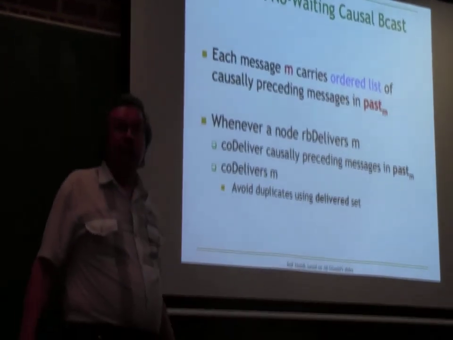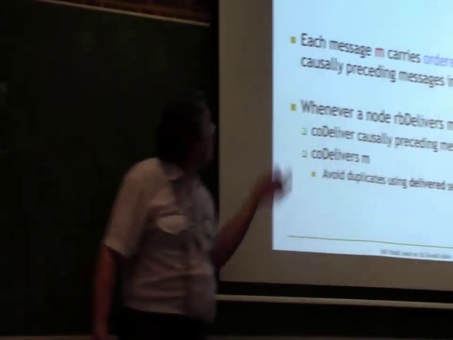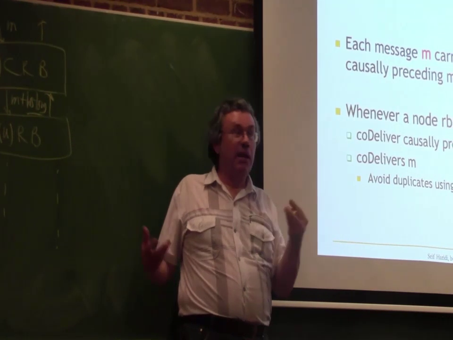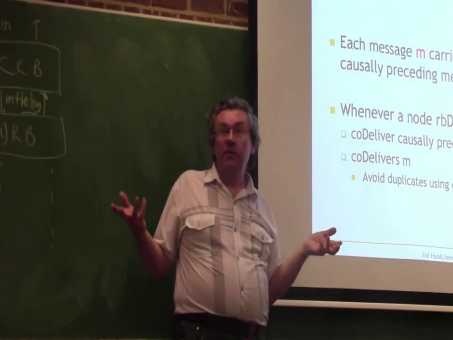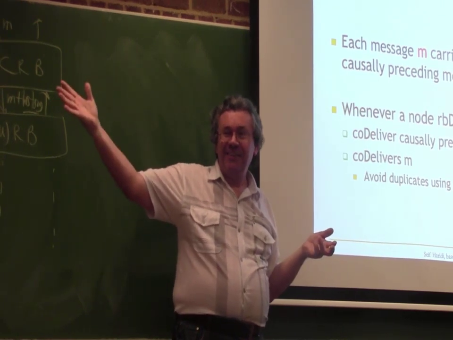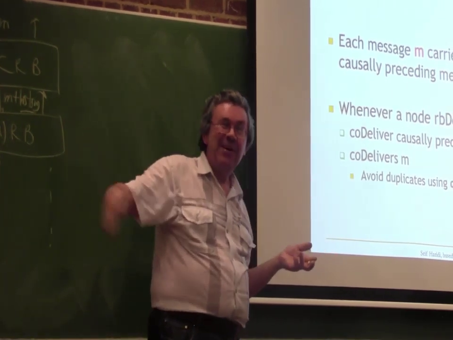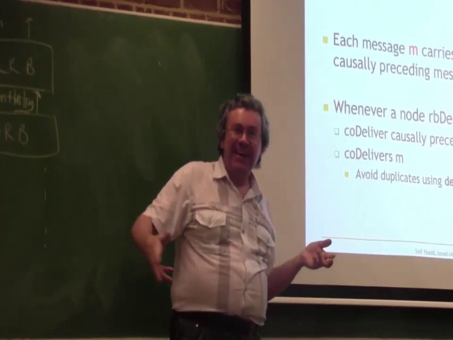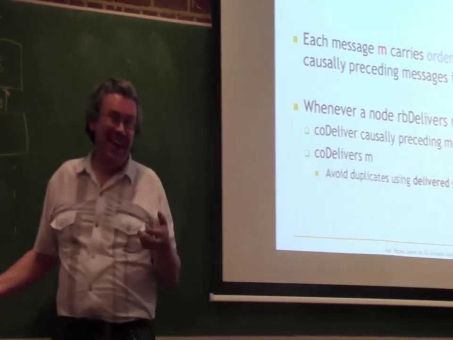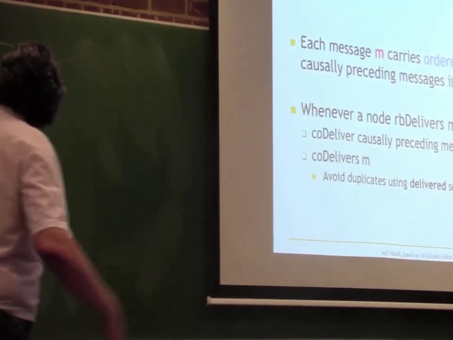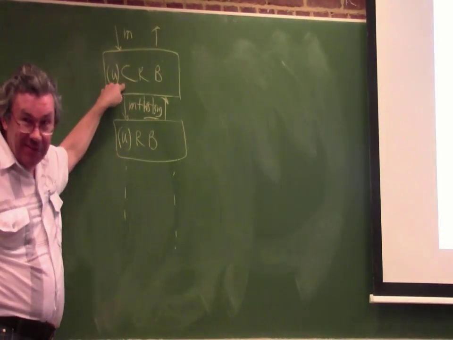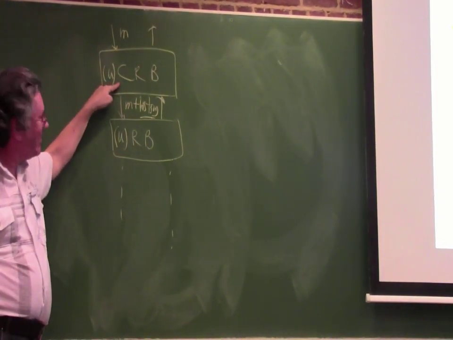So what does fail-silent mean? Again, I ask you, you're supposed to know what it means. What does fail-silent mean when I say an algorithm is fail-silent? It means it does not use a perfect failure detector, okay? No failure detectors. So there might be one inside here, we don't care. But this CRB algorithm is not using one.